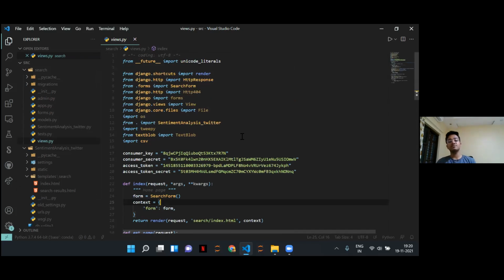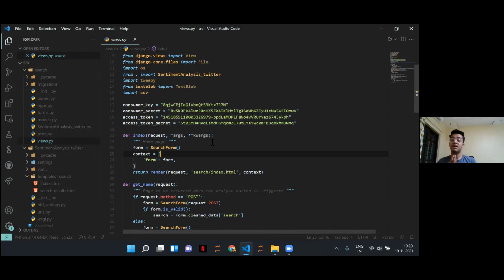As you can see in this Django file, the consumer key, the secret key, and the access token, which were discussed previously, have been generated by the Twitter developer account, and we have used them over here. This is then passed on to the sentiment analysis underscore Twitter file for authentication.